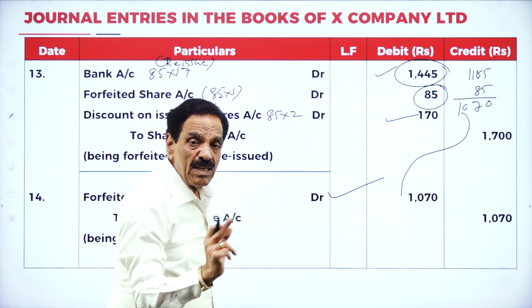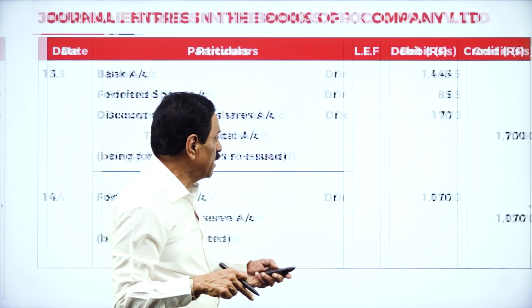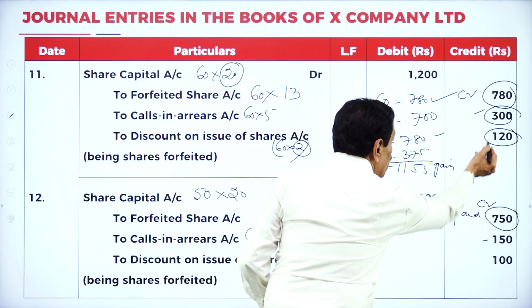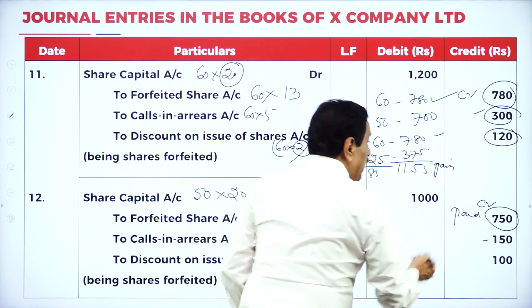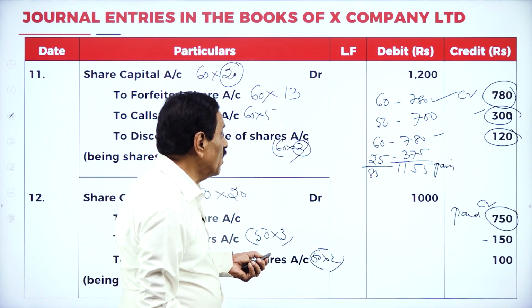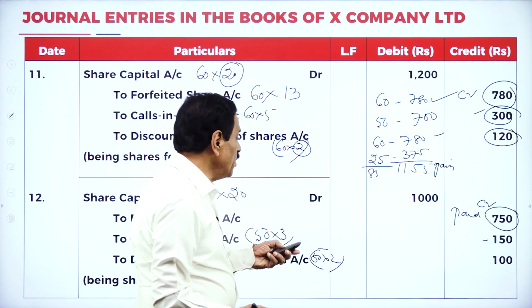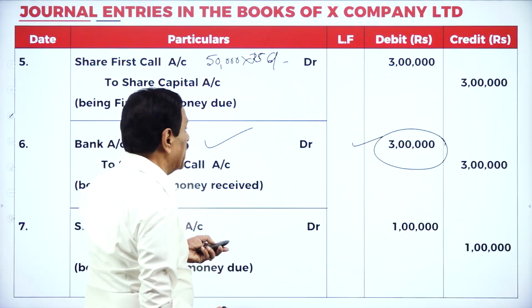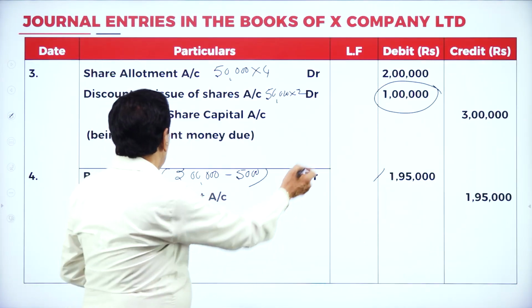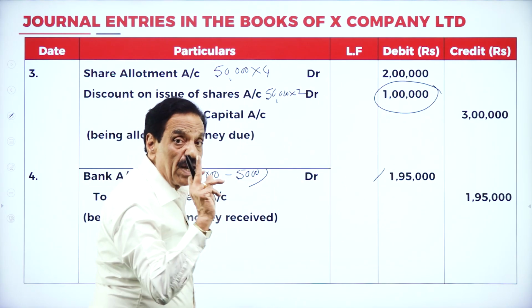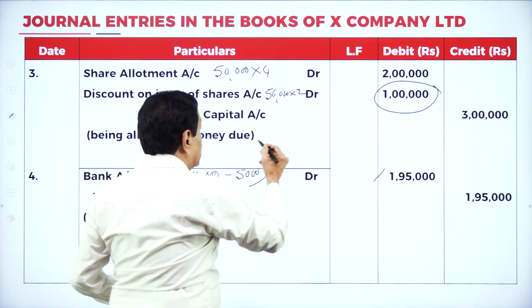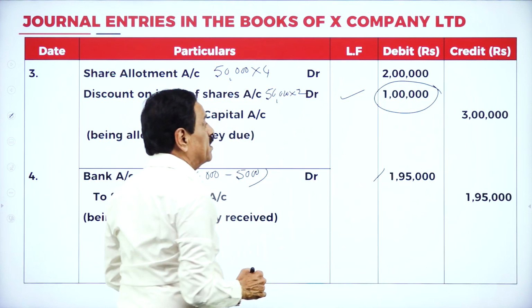So 1 lakh plus 170, minus 120, minus 100, that is 220. If we deduct now, the balance will come. If you see the entries, you can understand. You got 1 lakh rupees on the discount.